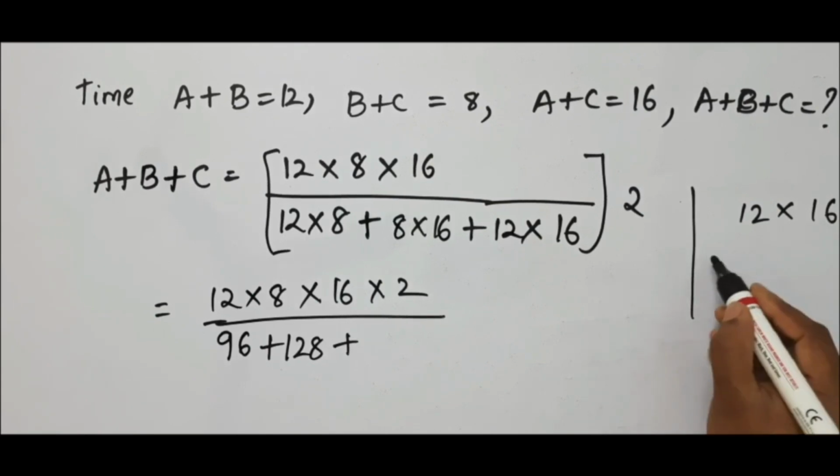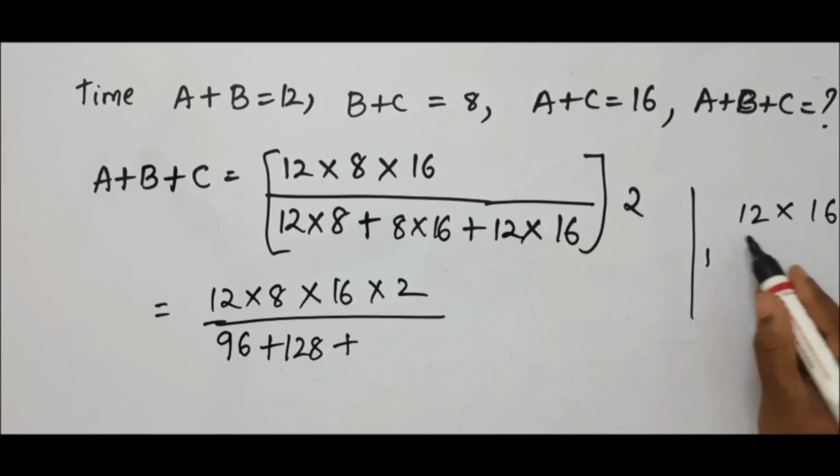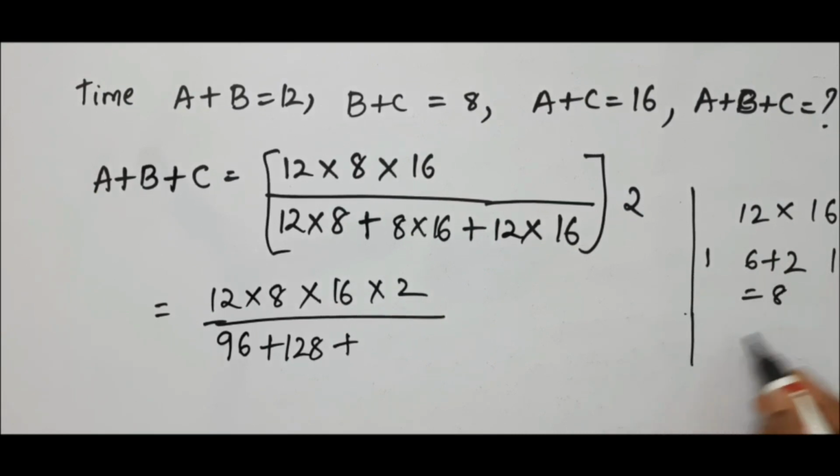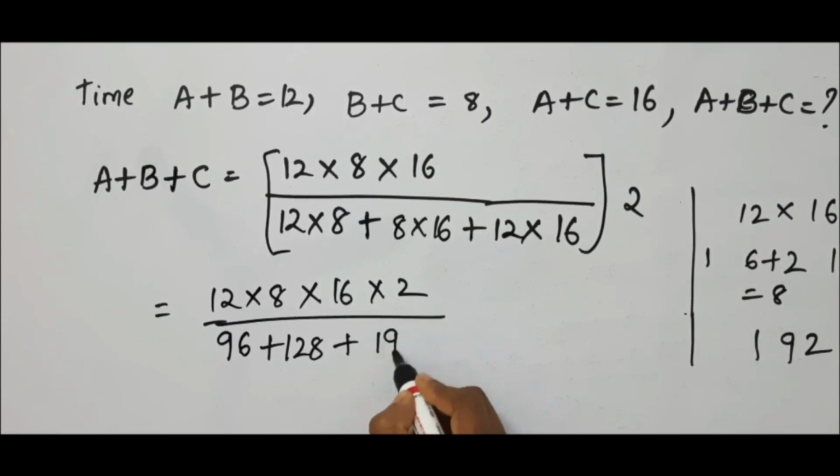Okay, 1 into 1 is nothing but 1. And here it is 6. 1 into 6 is 6 plus 1 into 2 is 2. 6 into 2 is 12. Here it is 8. Is it not? So the final answer would be 2. And when you bring this 1 here, it becomes 9. And here it is 1. So we got the value as 192.